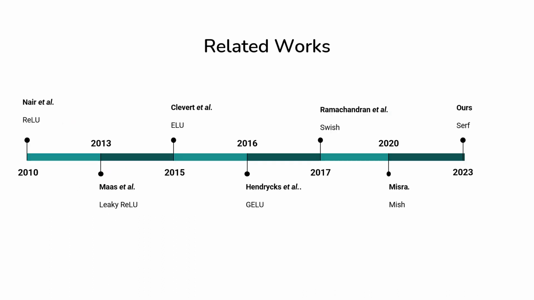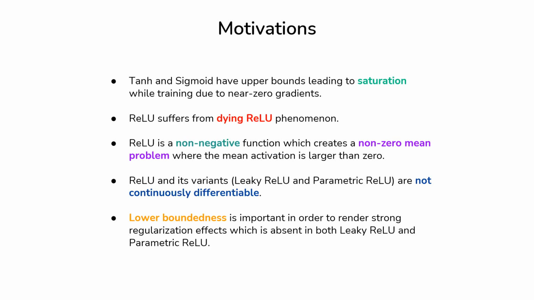In recent years, several activation functions were proposed. Here we chronologically provide a list of the most relevant ones along with our proposed one. Existing activation functions such as sigmoid, ReLU and leaky ReLU suffer from certain drawbacks, for example the dying ReLU problem and non-zero mean problem in case of ReLU, and absence of lower boundedness in leaky ReLU.